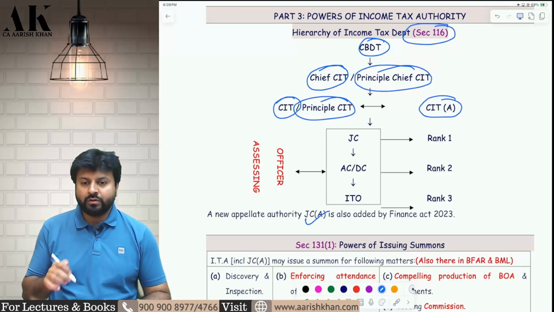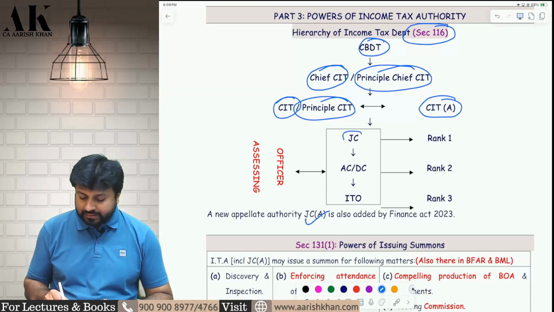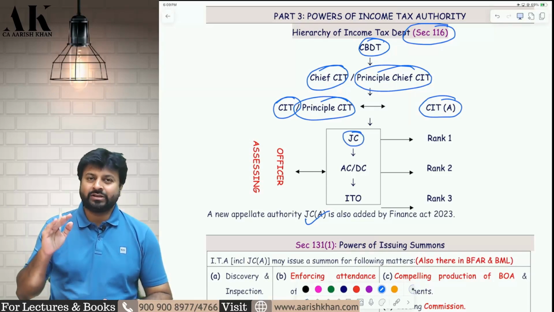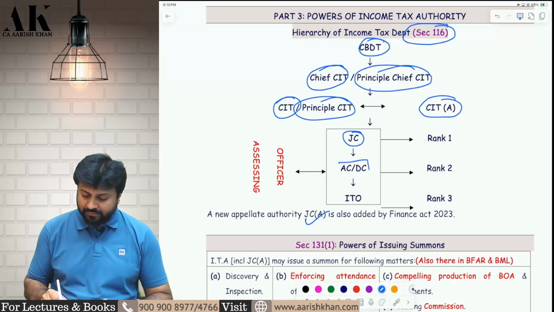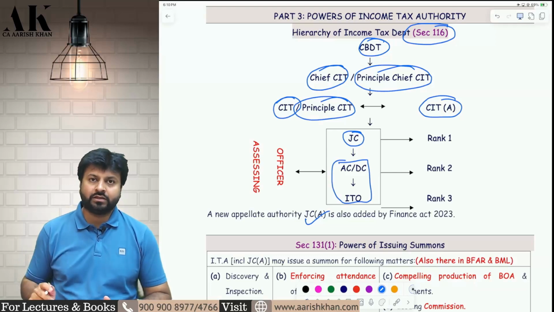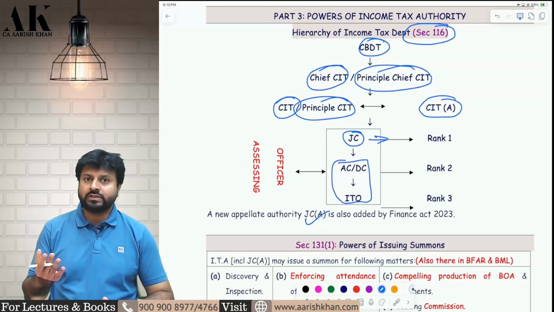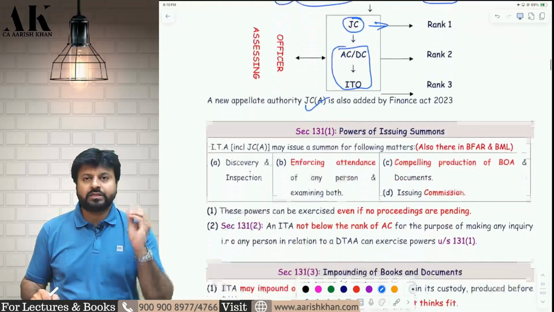Now all those people who are there in this box are all assessing officers. The rank 1 assessing officer is the Joint Commissioner, who handles only big cases. Day-to-day assessments, most of the assessments, are done by these three people, AC, DC and ITO, who are rank 2, and the rank 1 assessing officer. Joint Commissioner is also an assessing officer. Sometimes he is not an assessing officer. Okay, I hope it is clear to all of you.